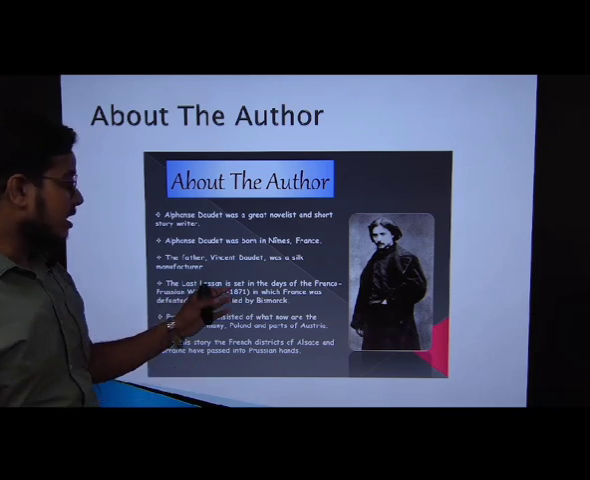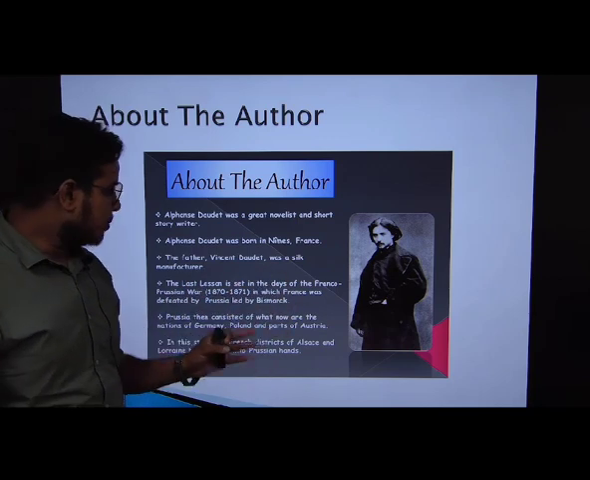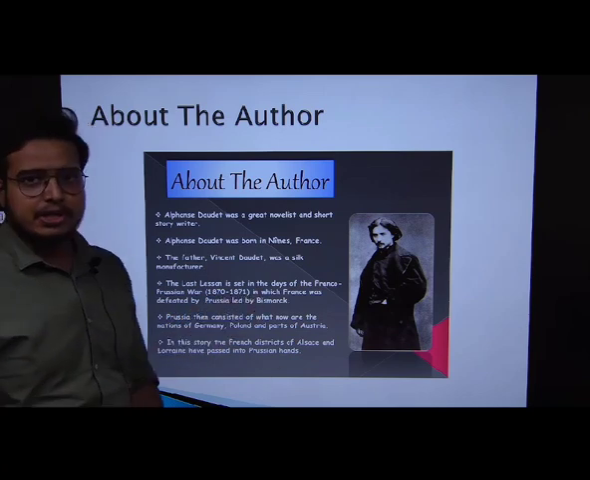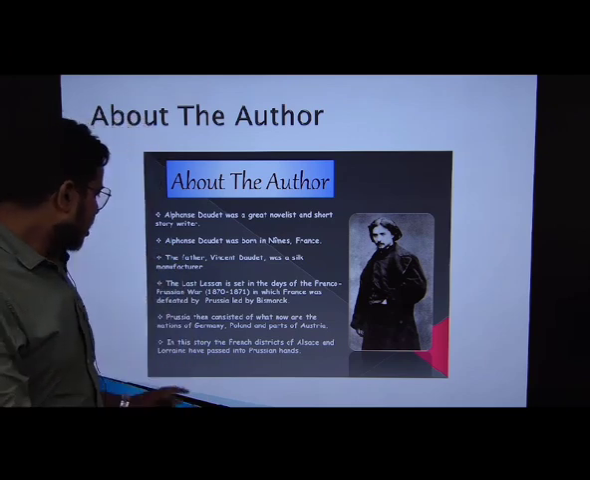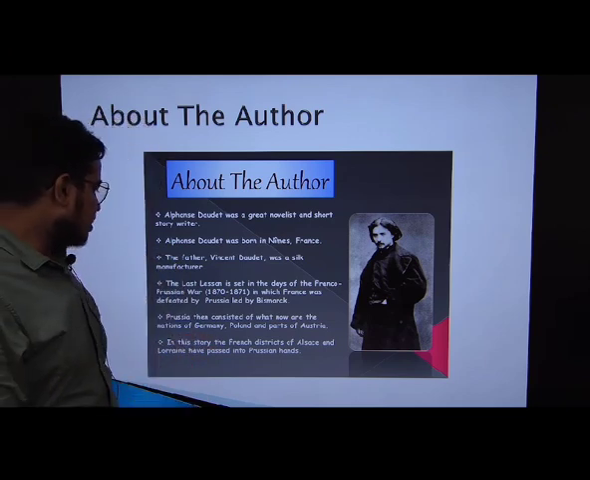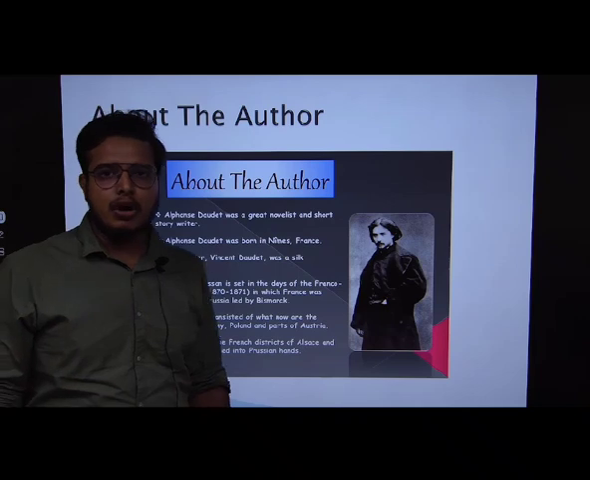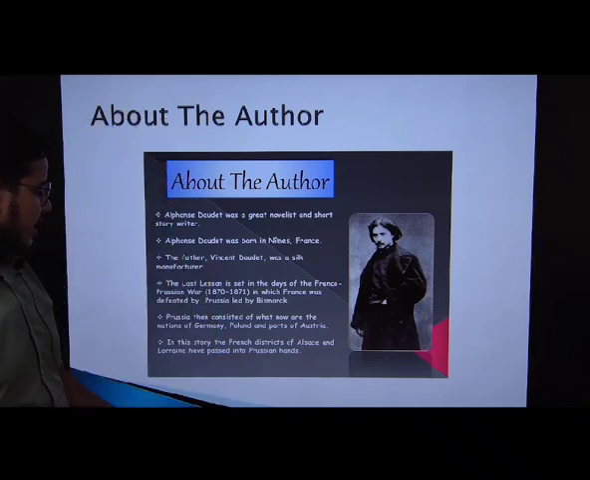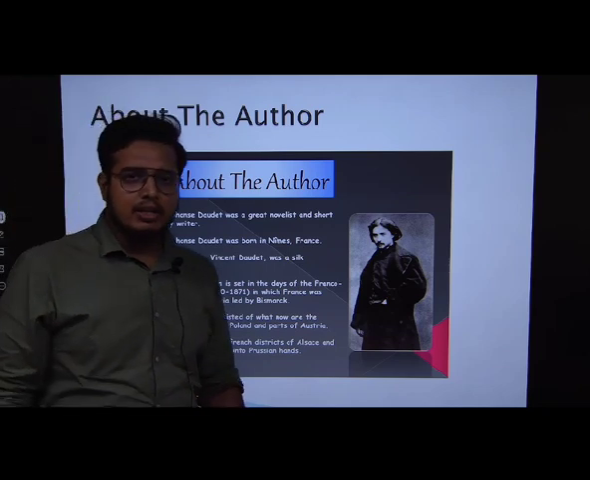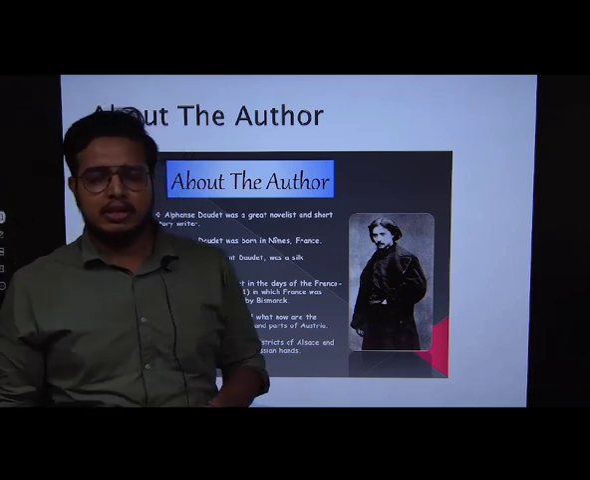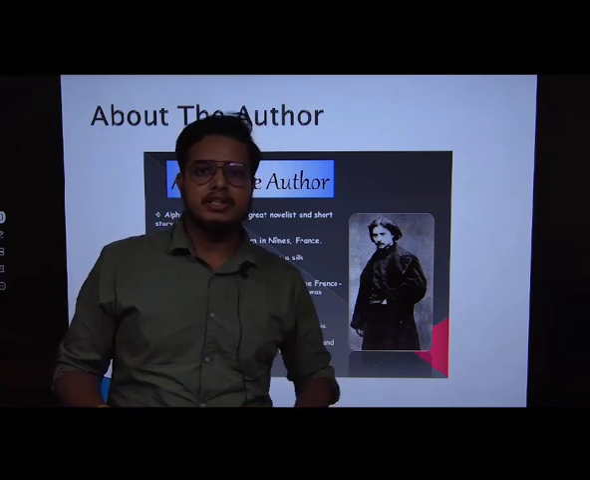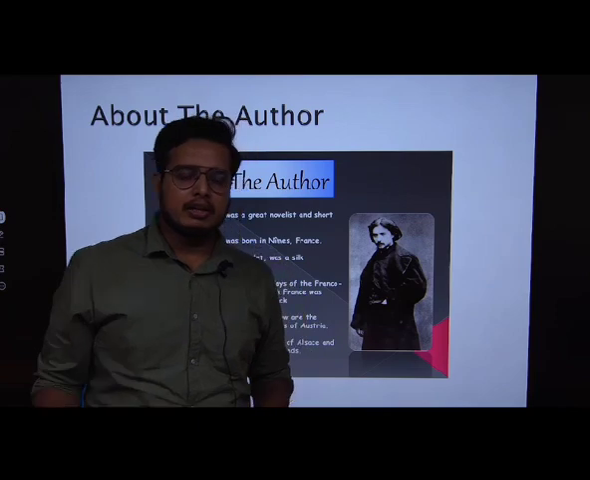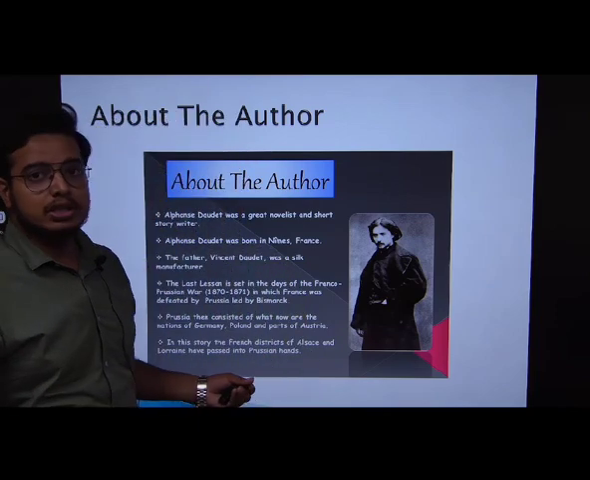The Last Lesson is set in the days of the Franco-Prussian War, 1870 to 71, in which France was defeated by Prussia led by Bismarck. Prussia then consisted of the nations of Germany, Poland and parts of Austria. In this story, the French districts of Alsace and Lorraine have passed into the Prussians' hands. There was a war, the Franco-Prussian War, in which Alsace and Lorraine were handed over to the Germans.